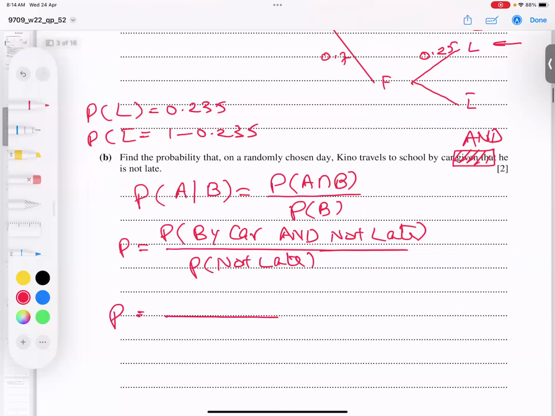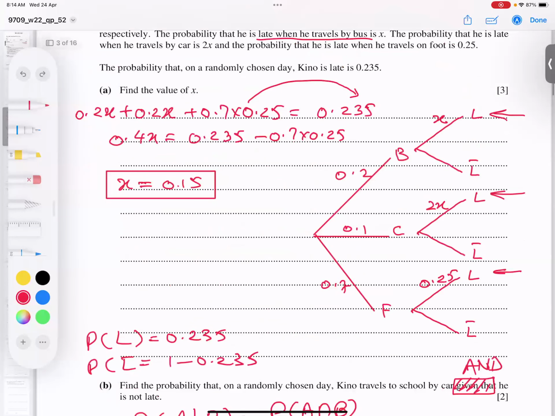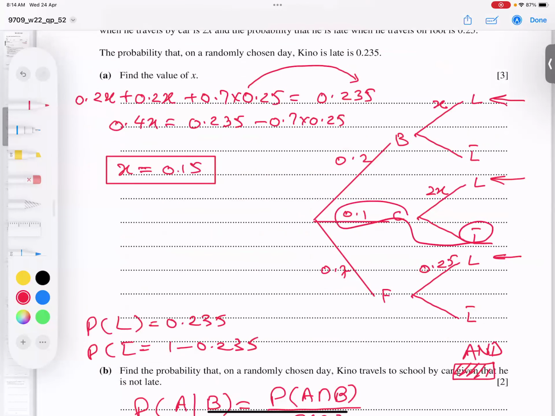And naturally in the denominator I write 1 minus 0.235, which I got from here, not late. And car and not late, where is it? This branch, car and not late. If this 2X is multiplied, 2 times 0.15 gives 0.3.